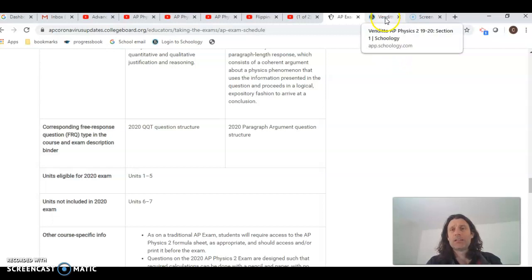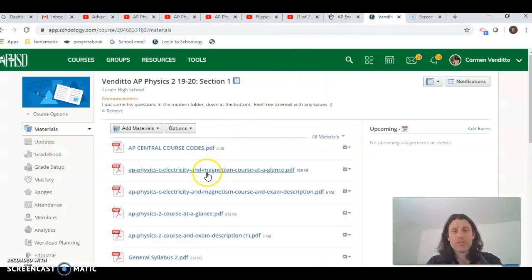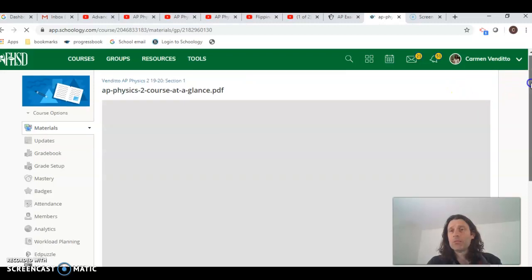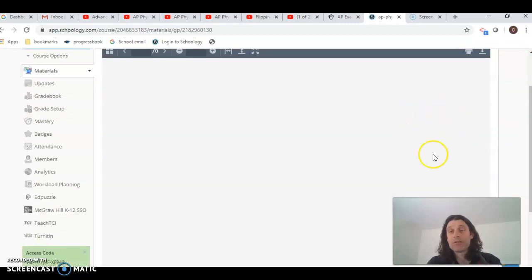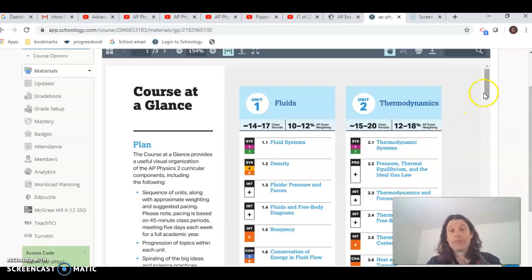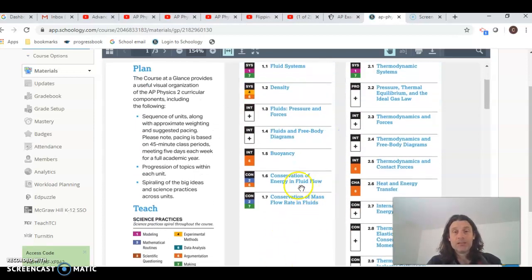If you do not, that's bad, because on this course at a glance, which is again something I showed you, the Physics 2 course at a glance right there, this was taken straight off the AP Central website too. The first thing they can test you over is fluids. So I will show you some more places to go to review density and pressure, buoyancy, and Bernoulli, conservation of energy and conservation of mass.